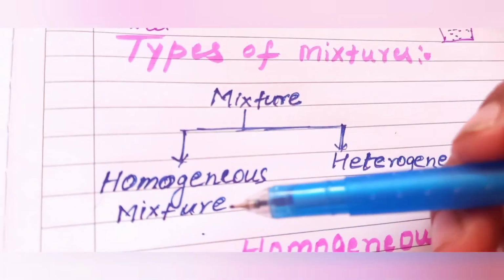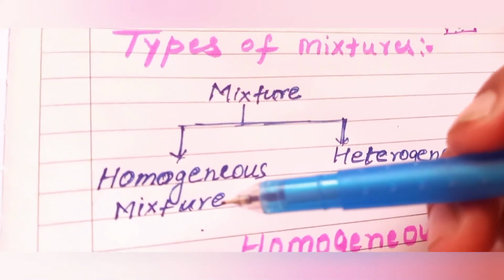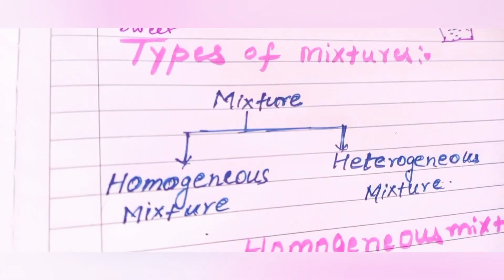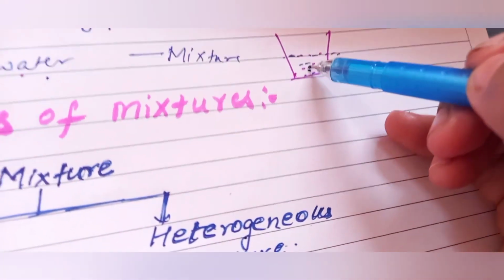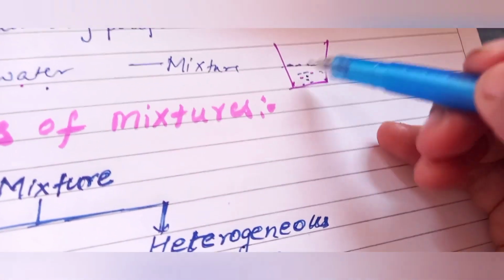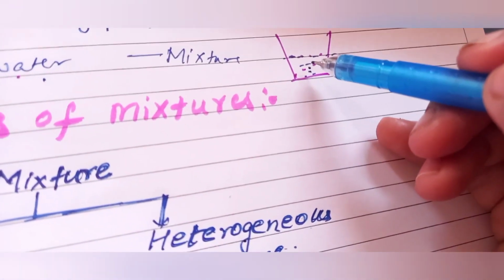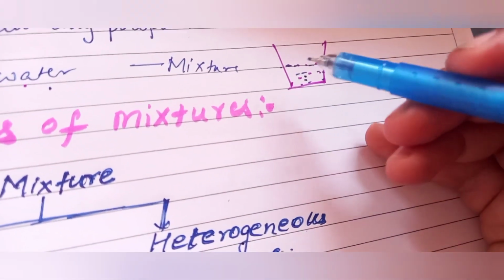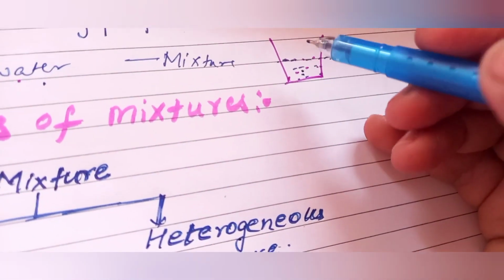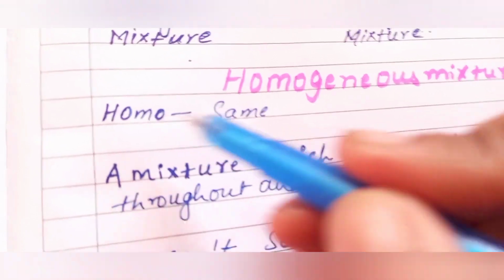A mixture of sugar and water is said to be a homogeneous mixture. Why? Because even the last drop of sugar water will taste sweet, and you cannot see the particles of the sugar inside the water after mixing. So in a homogeneous mixture, the components are uniformly distributed. See the name, homo means same.